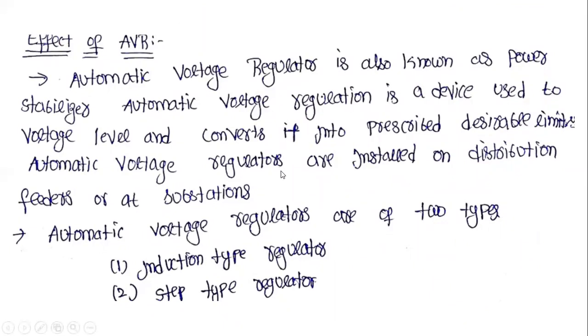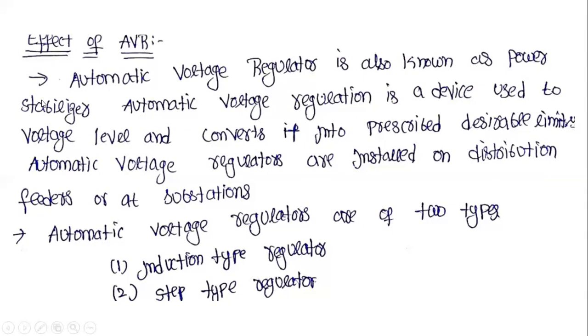Next, coming to the effect of automatic voltage regulators. What is the main effect in the case of automatic voltage regulators? The automatic voltage regulator is also known as the power stabilizer. The automatic voltage regulator is a device used to bring the voltage level into desirable limits.